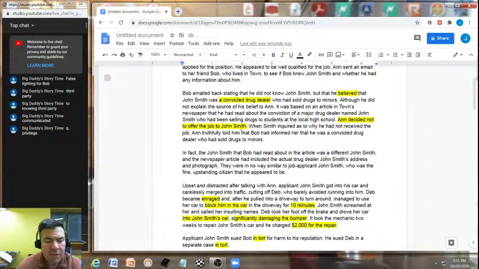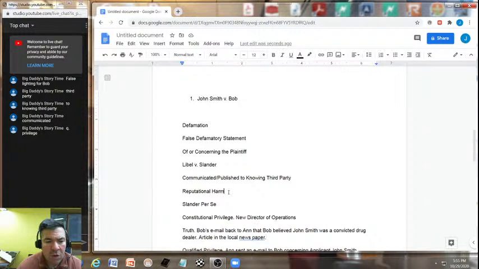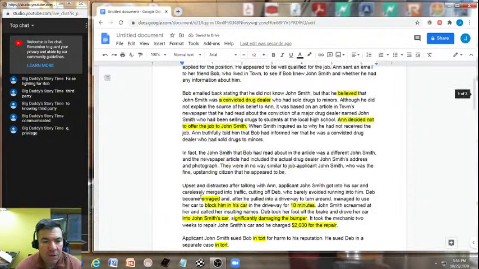Anne decided not to offer the job to John Smith. That would be the reputational harm. Anne decided to not offer the job to applicant John Smith. Okay. Keep going through the facts here.